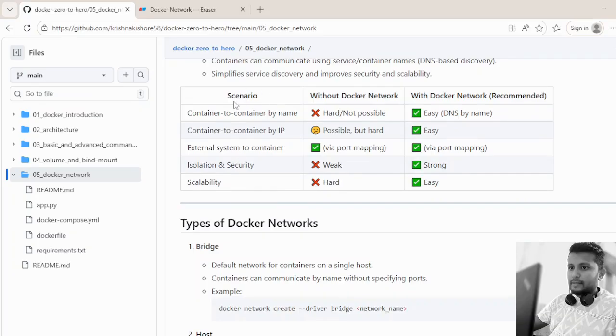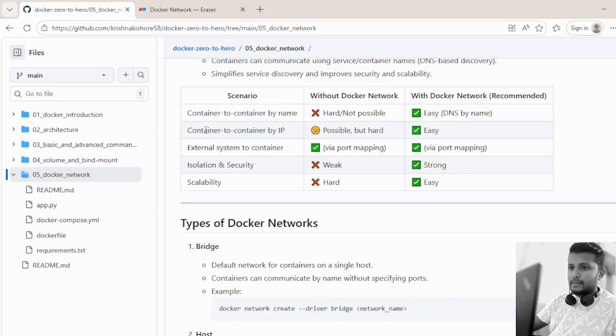So we'll see how we can achieve this without Docker network and with Docker network. How does the communication happen between the containers by name? By name, it is not possible without the Docker network. It is possible with Docker network.